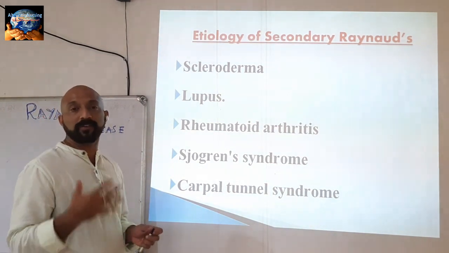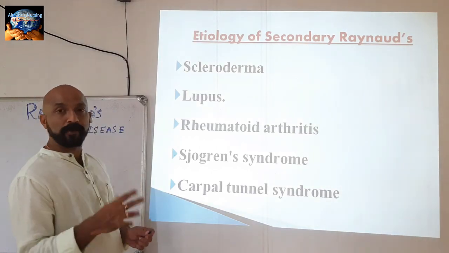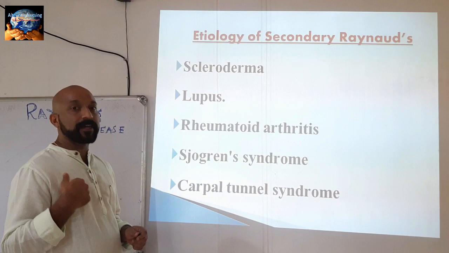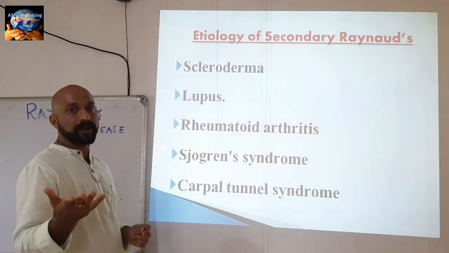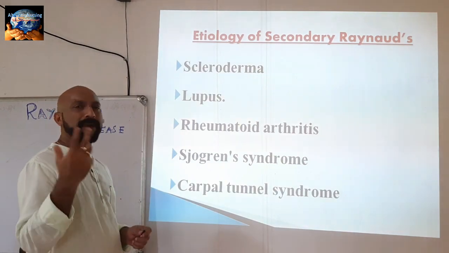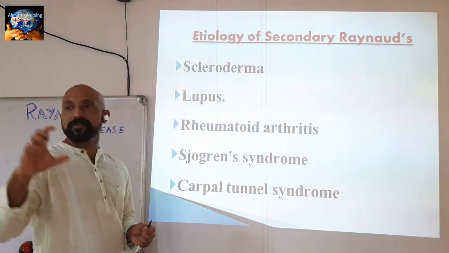lupus disease, otherwise called systemic lupus erythematosus. Systemic lupus erythematosus is an autoimmune disease in which our own immunity destroys our own organs or tissues. It commonly affects the kidneys.